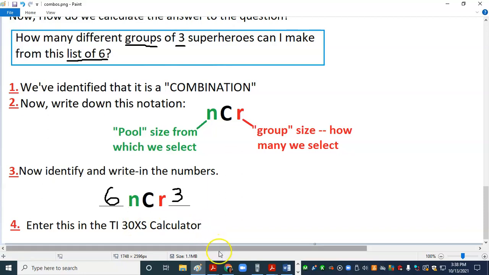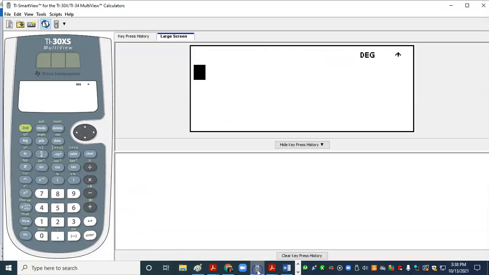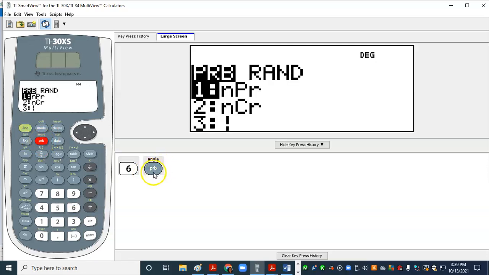Well, how do we do that? Well, let me switch over to the calculator. So if I switch over to the calculator, here's how we're going to put that 6 nCr 3 in there. First, I'm going to put that pool number 6. There were 6 superheroes. The second thing I'm going to do is hit a new special button, which is the PRB button right up here. And when I press that, you can see it in the keystroke down here, the PRB button. And it turned red up here. And notice what happened. In my display on my calculator, it displays a little menu.